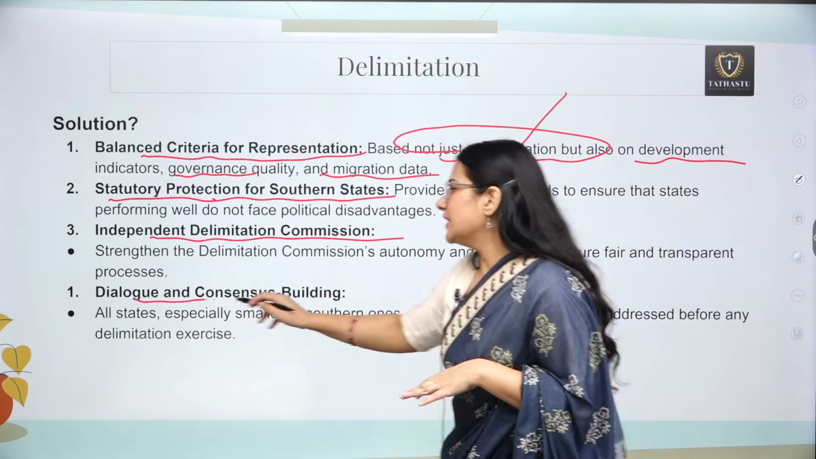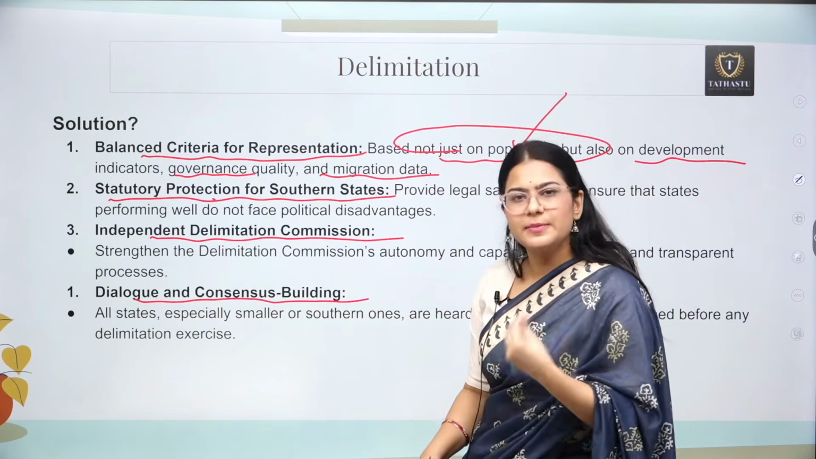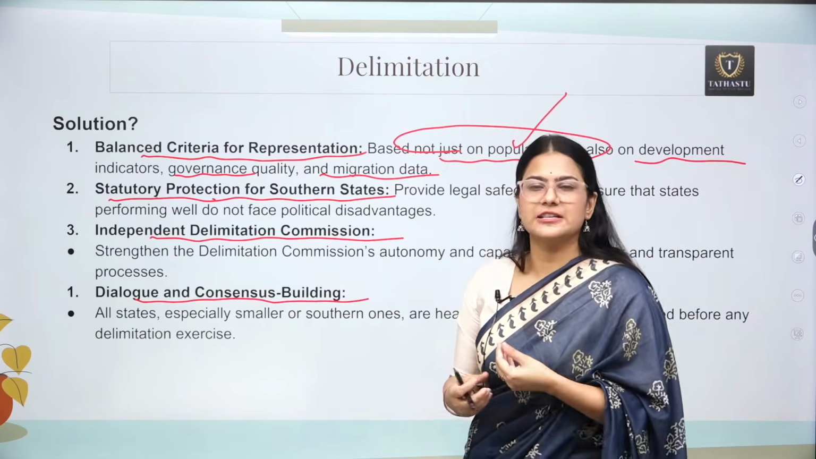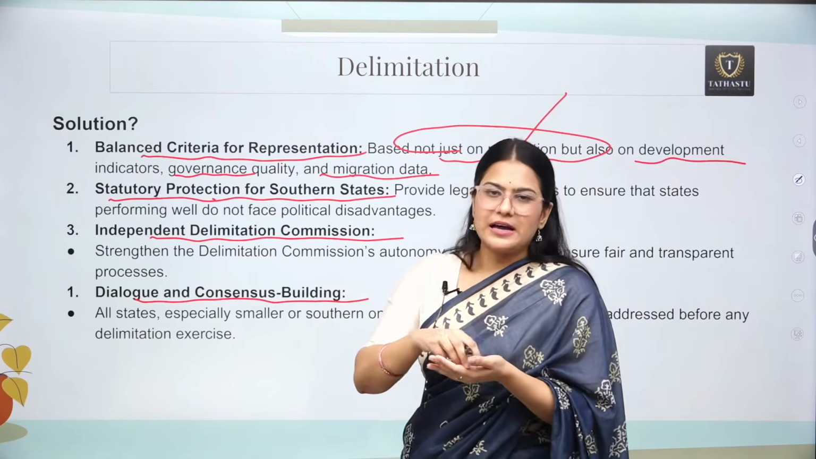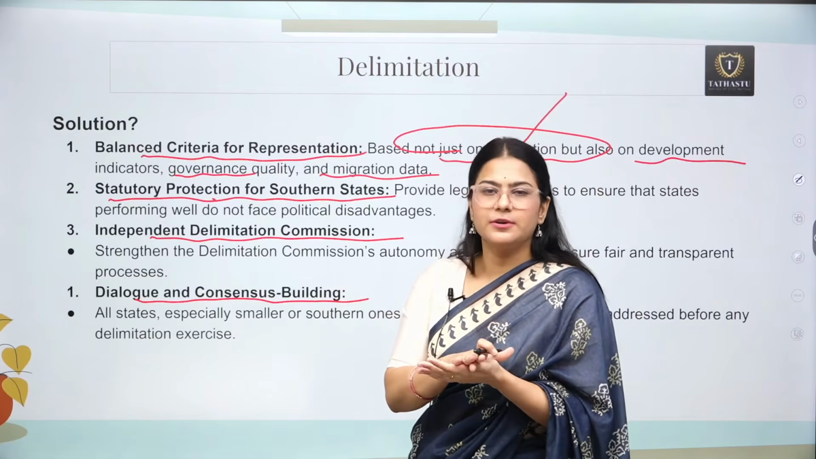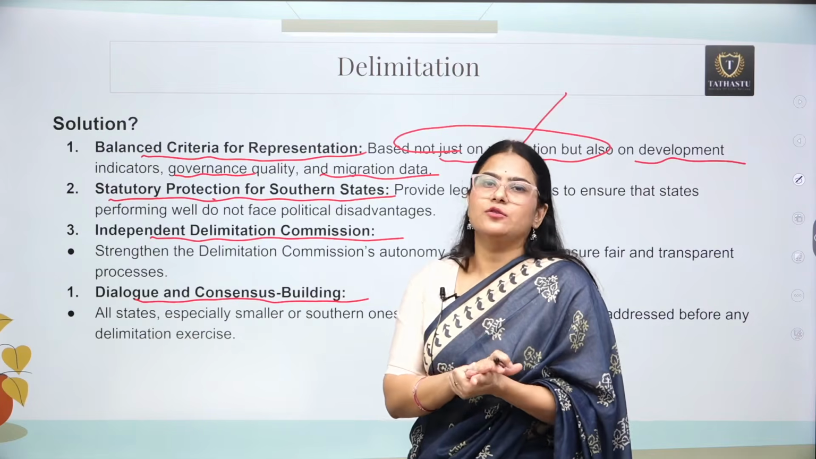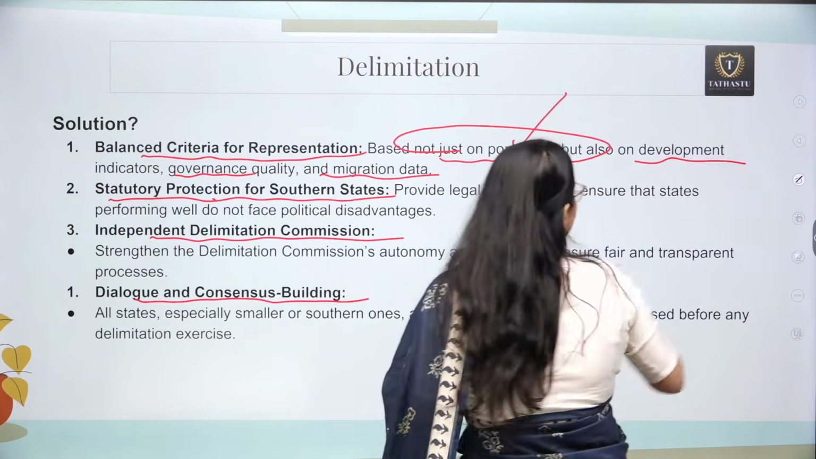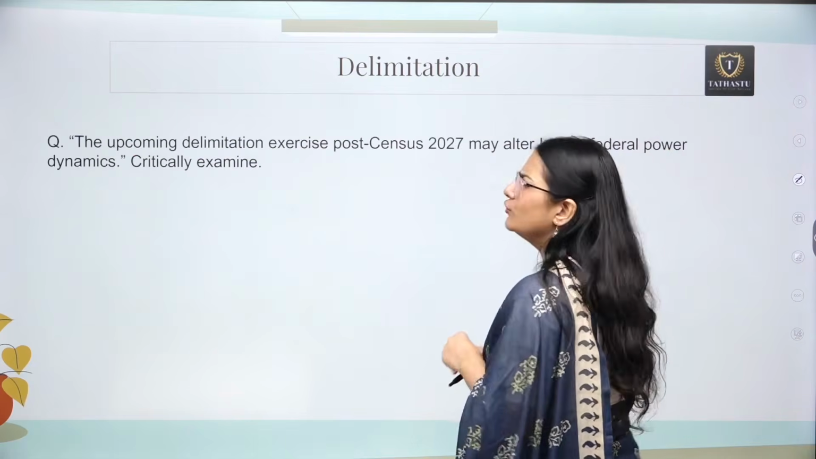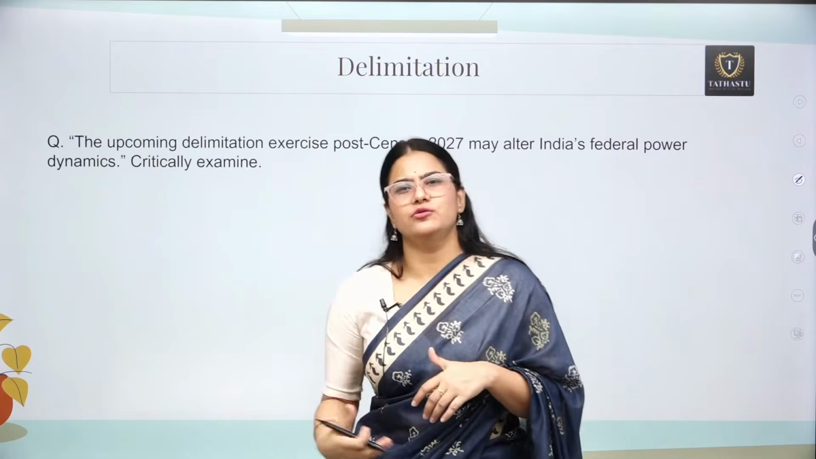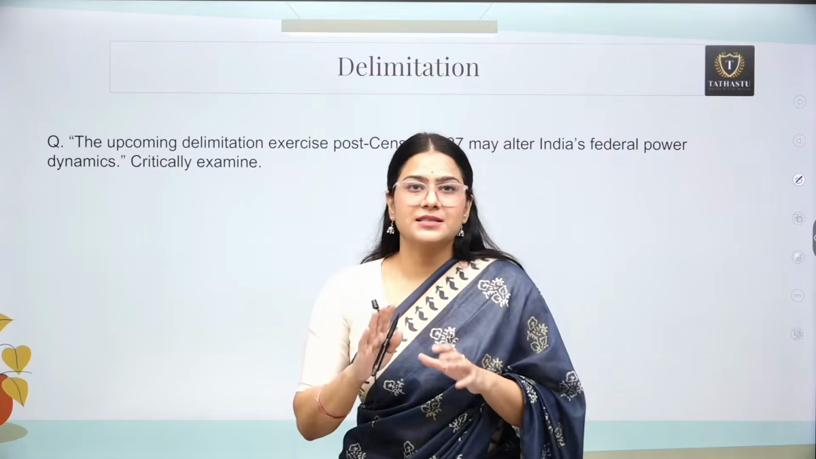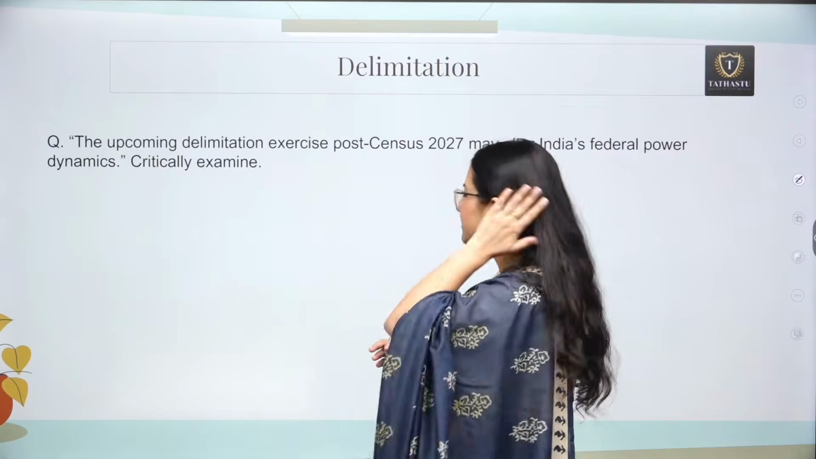Other than that, we can rely on dialogue and consensus building between the center and the southern states or the smaller states in general. We are going to listen to them, and the center is going to put their point also, and there should be a consensus on the basis of that. So this is actually the proper solution. Along with that, you can mention the increase in the number of states, but it also has some kind of drawbacks, right? So let's look at one question which is related to this particular topic.